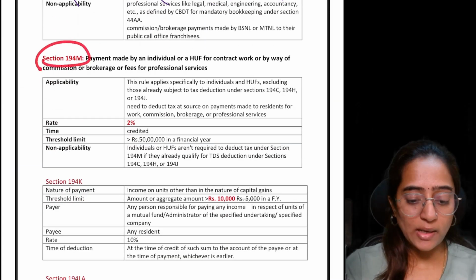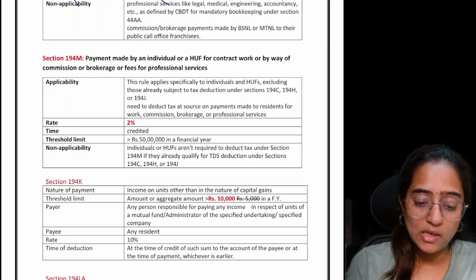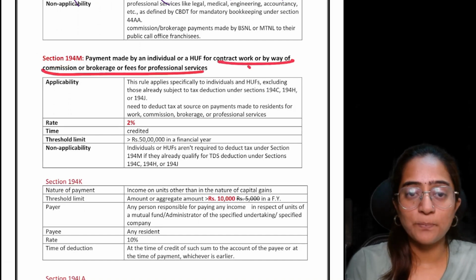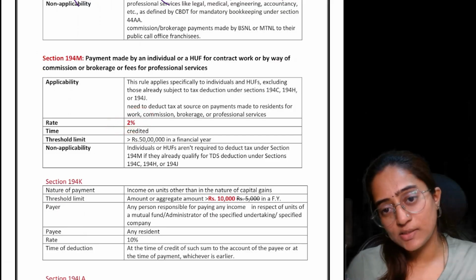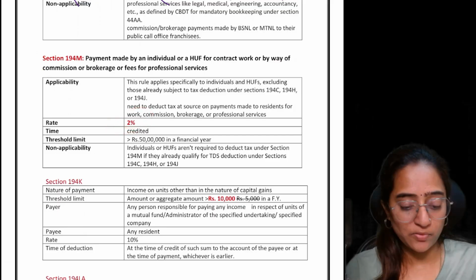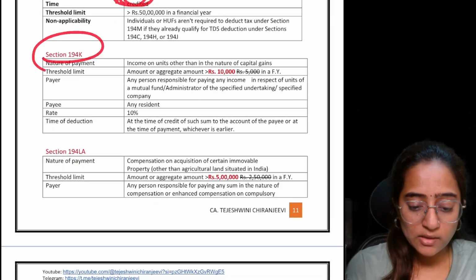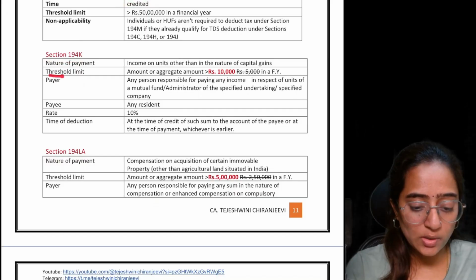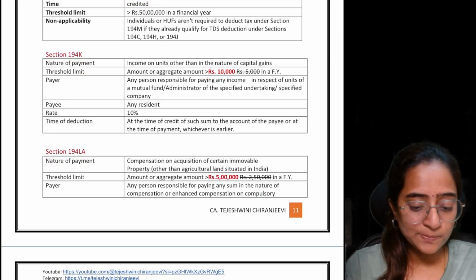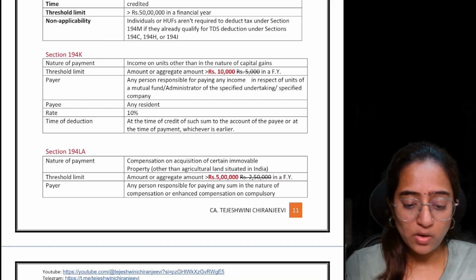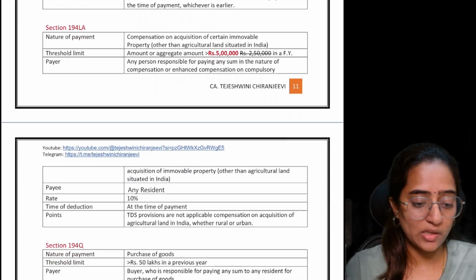Section 194M is a mixture of commission, brokerage, and fees for technical services and contract services. The change in section 194M is the rate of 2%. If TDS is applicable for you under 194M, you are supposed to deduct 2%. 194K has similar changes in the threshold limit, but it is 10,000. Earlier, it was similar to TDS on dividends. Basically, this is for mutual funds. If it is greater than 10,000, TDS is supposed to be deducted.